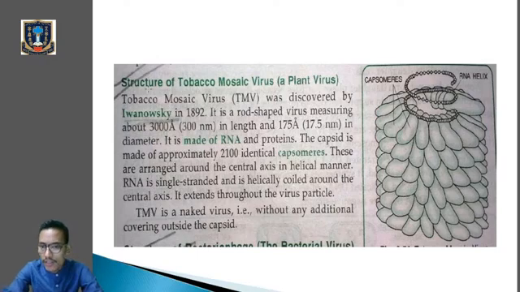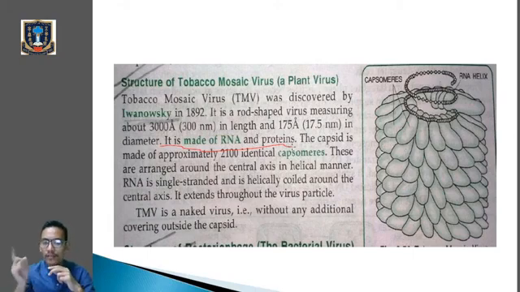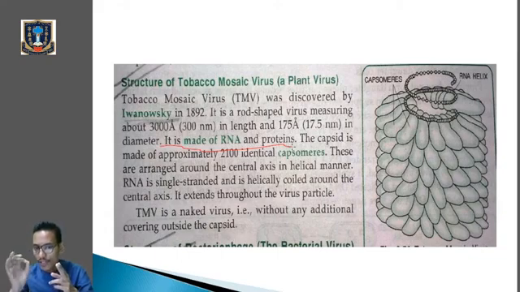So the genetic material in TMV is RNA. It is made up of RNA and protein. So it is a rod-shaped virus which measures about 300 nanometer in length and has a diameter of 175 angstrom. Genetic material is RNA, and the rest is protein. And the capsid, meaning the protein coat, is made up of protein subunits, which are called the capsomeres. So there are approximately 2100 identical capsomeres.